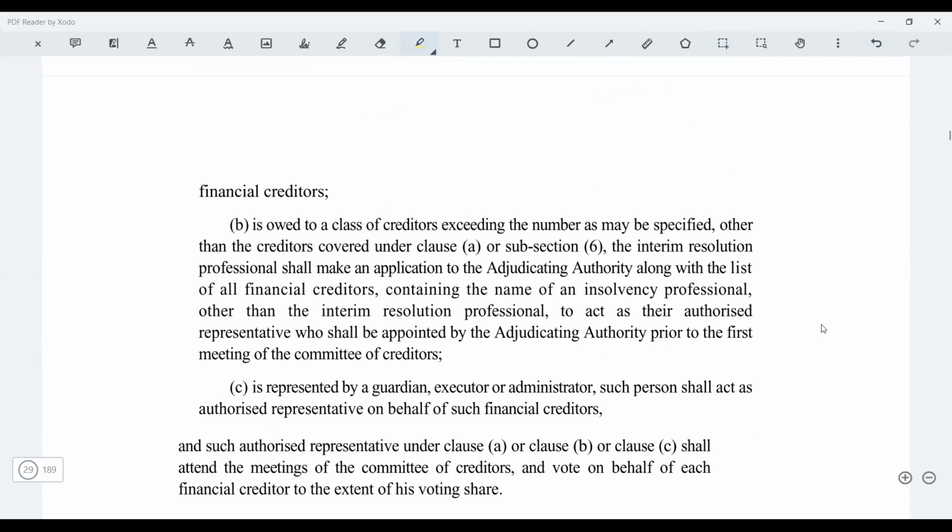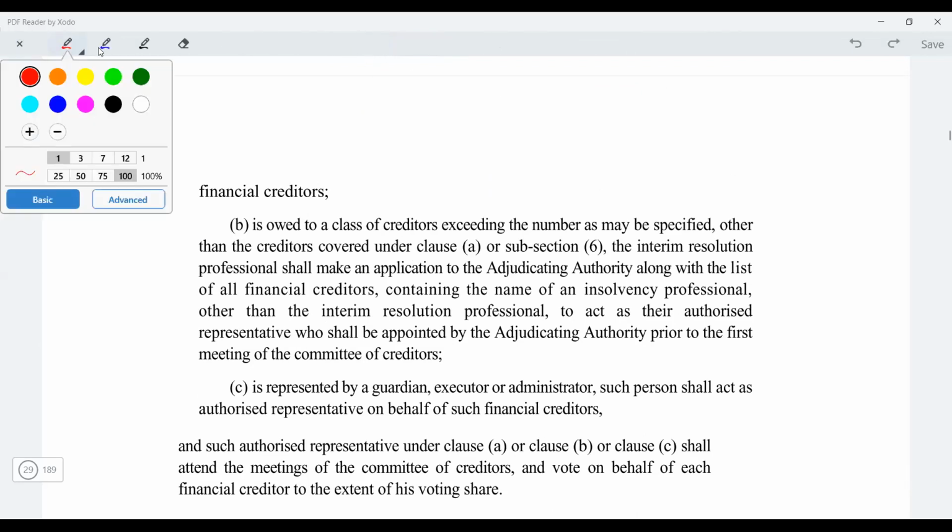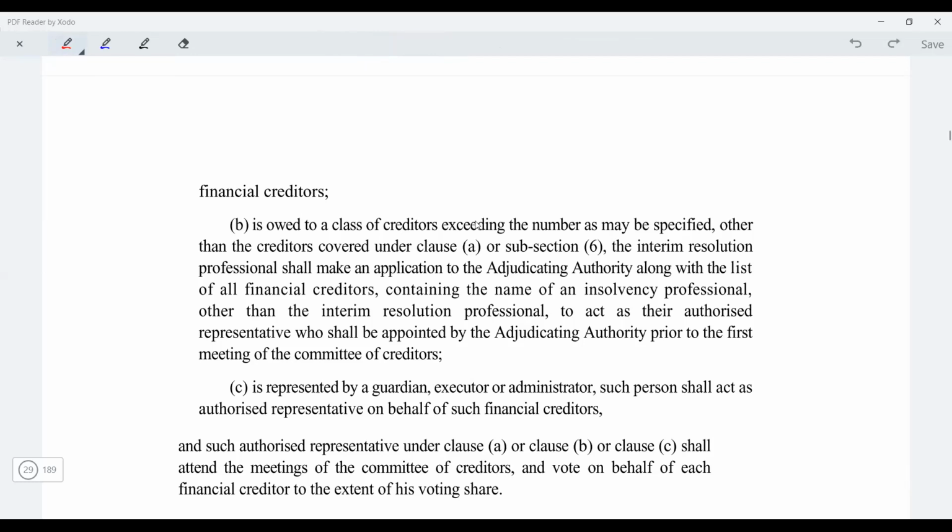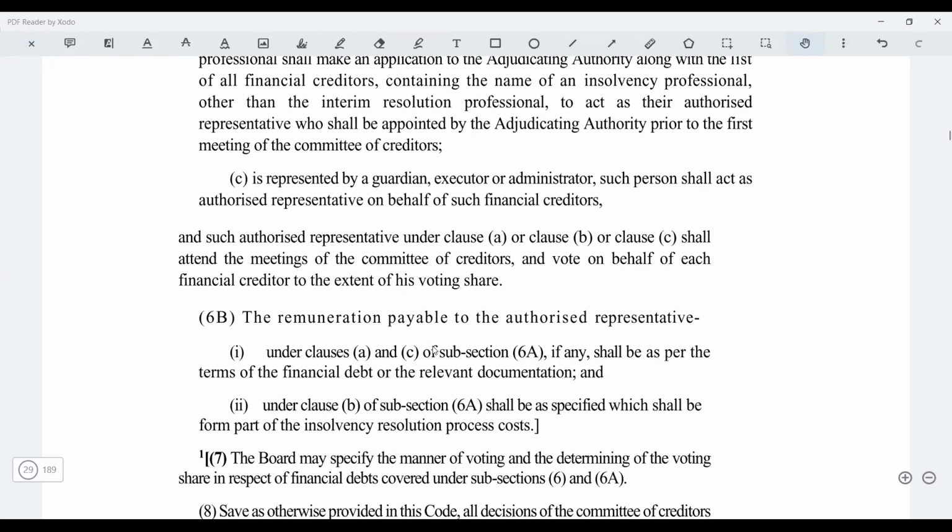This is given there. Also, you have to ensure that such person should not be the interim resolution professional. Like they cannot appoint the interim resolution professional. All this you can ignore, but just understand this part. Is this clear?